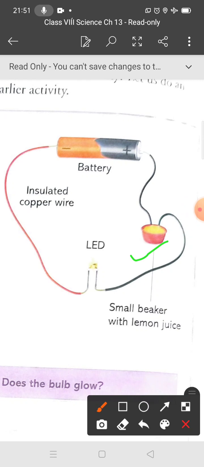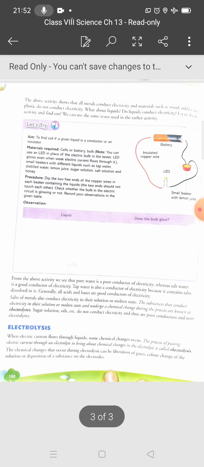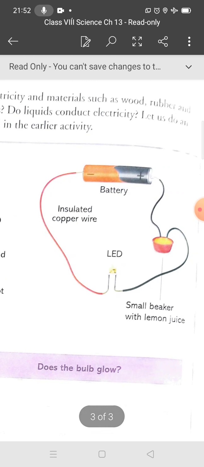So students, first of all listen carefully. Pure water is a poor conductor of electricity, because there are no ions. But salt water is a good conductor of electricity. Now what about tap water? Yes, tap water is also a conductor of electricity because it contains salts dissolved in it.